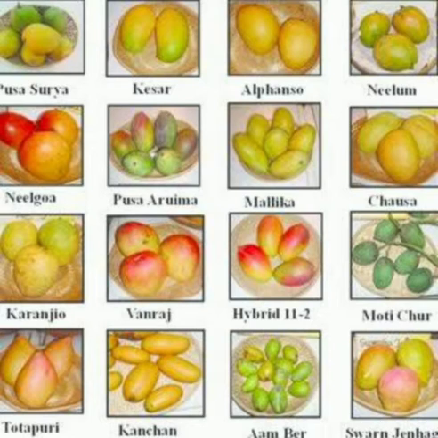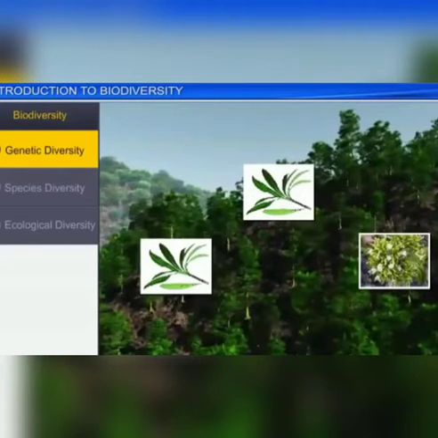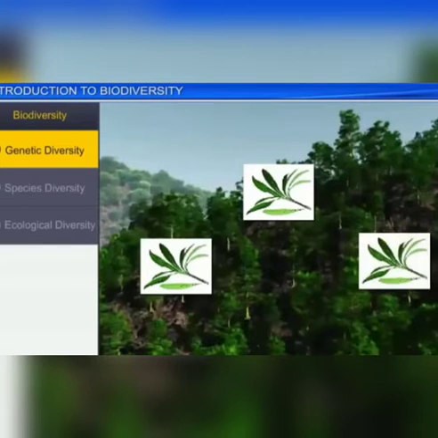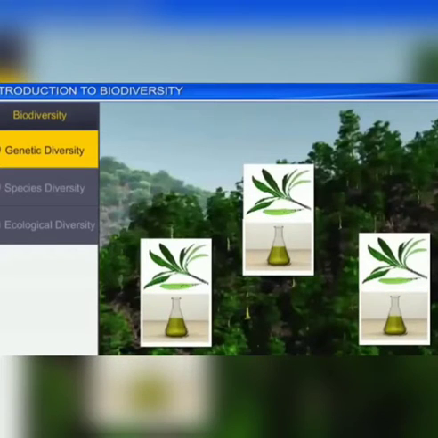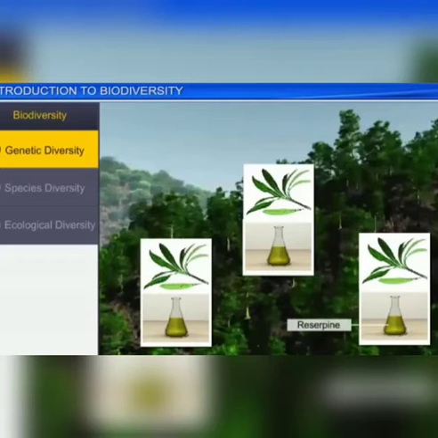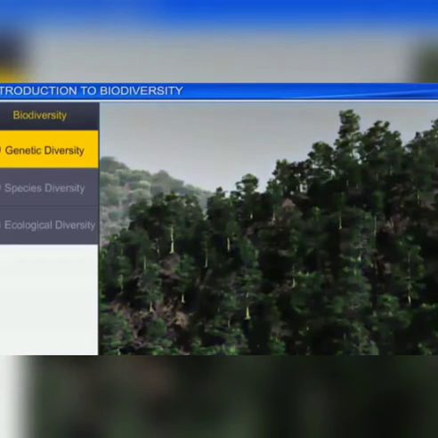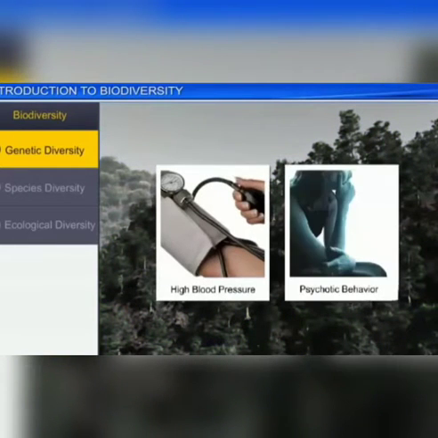Variation of genes of a species increases with diversity in size and habitat. It results in the formation of different races, varieties, and subspecies. Rauwolfia serpentina, a medicinal plant growing in different ranges of the Himalayas, shows differences in the potency and concentration of the active ingredient, reserpine. So this plant has an ingredient called reserpine due to genetic diversity. Genetic diversity helps in developing adaptations to changing environmental conditions.